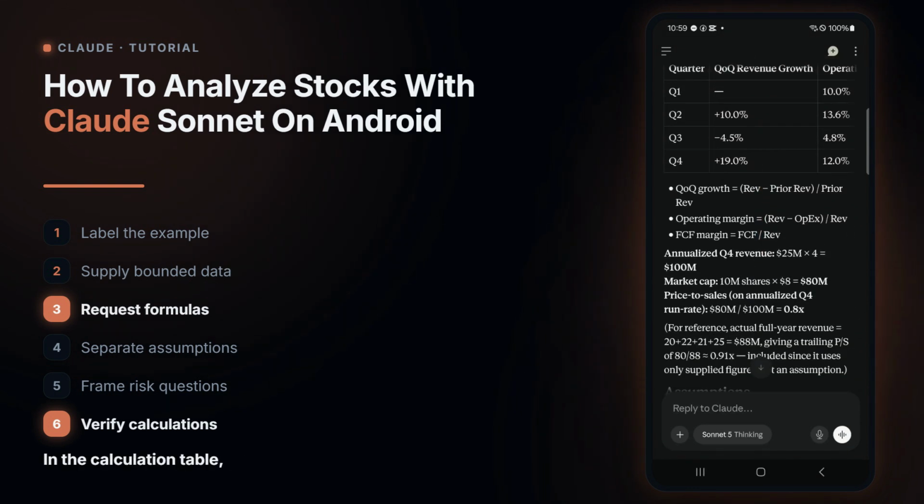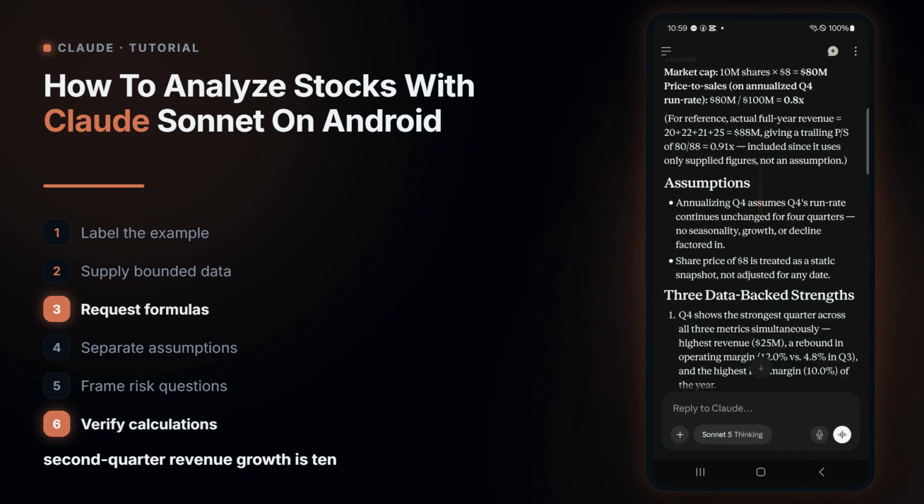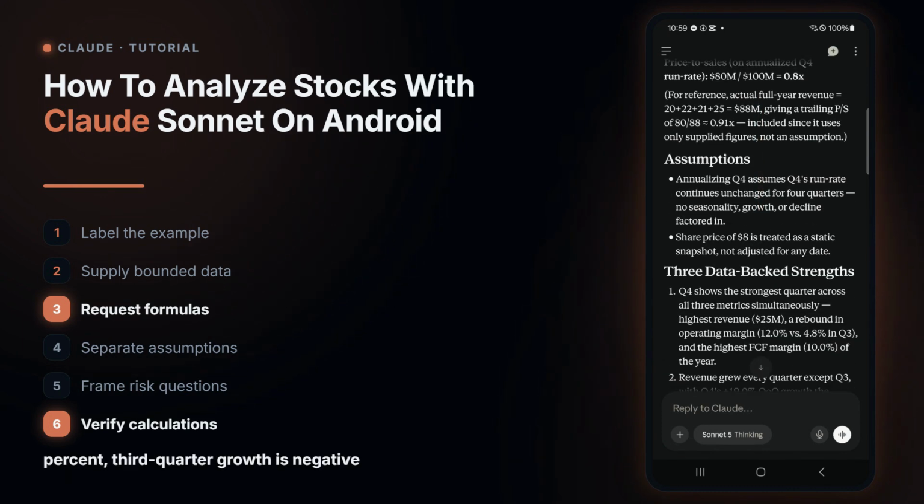In the calculation table, 2nd quarter revenue growth is 10%, 3rd quarter growth is negative 4.55%, and 4th quarter growth is 19.05%. Operating margin moves from 10% to 13.64, 4.76, and 12%. Verify each value before using the analysis.